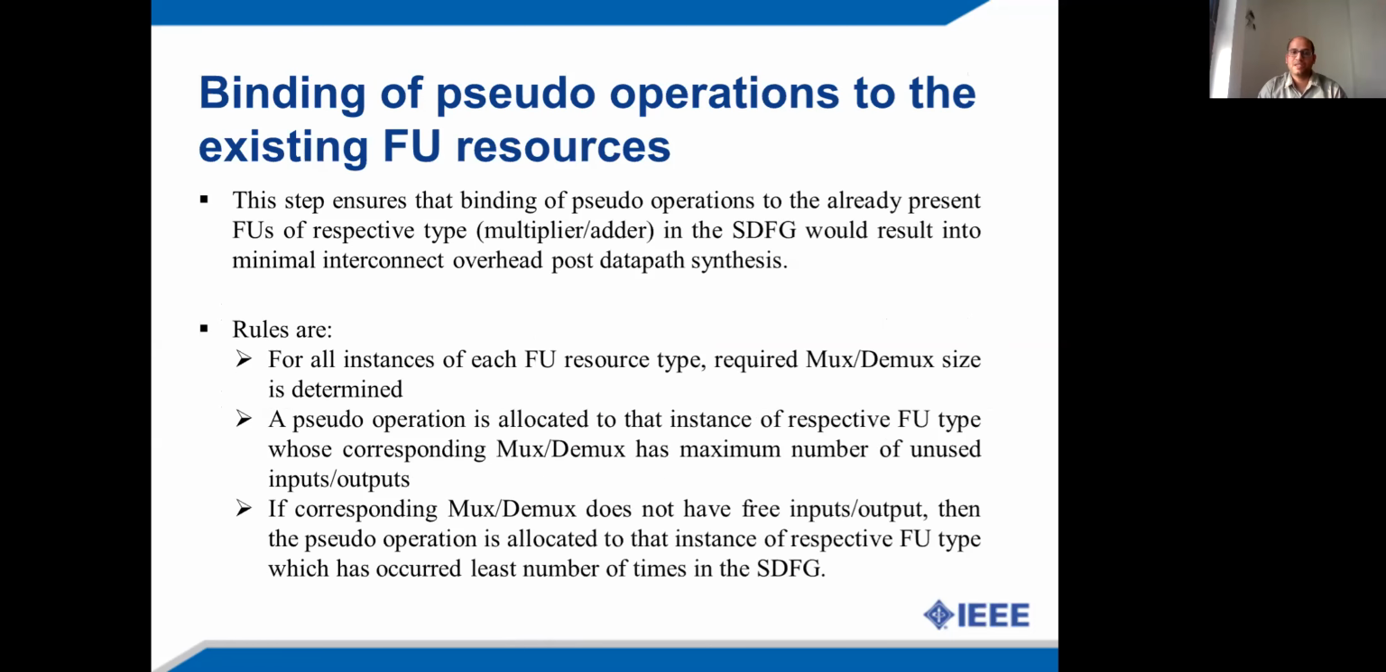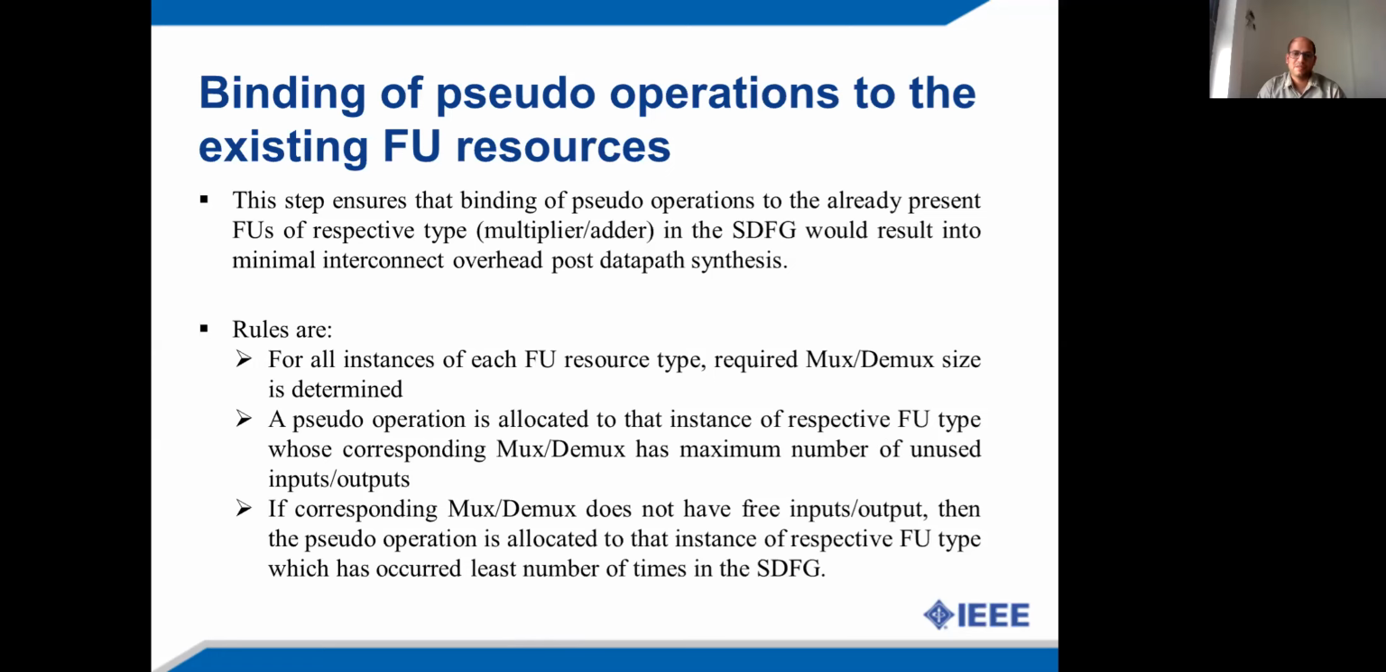When the pseudo operations are mixed, these pseudo operations are associated with the existing FU resources, and this binding of the pseudo operations with the existing FU resources is accomplished using the proposed binding rules, which are as follows. First, for all instances of each FU resource type, the mux and demux sizes required are determined. Then a pseudo operation is allocated to that instance of the respective FU resource type whose corresponding mux demux has the maximum number of unused or free inputs outputs.